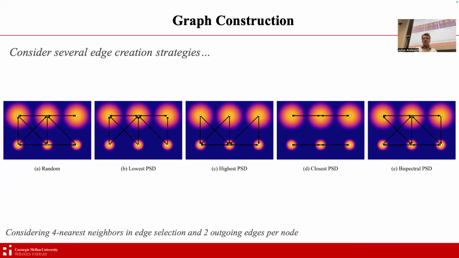The random approach does actually relatively well experimentally, but it's unreliable. It does well when it just happens to come together well, and then when it doesn't, it really doesn't. Now, another approach that you might take is to say, okay, I might want to draw edges to